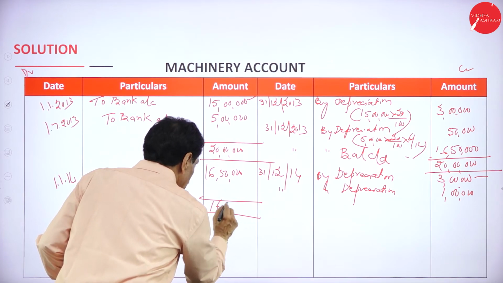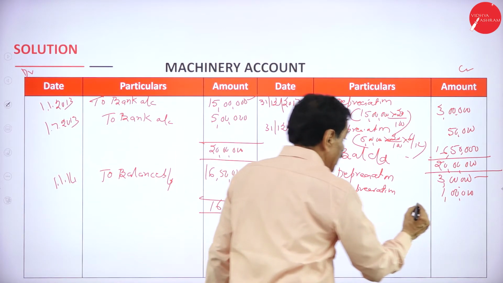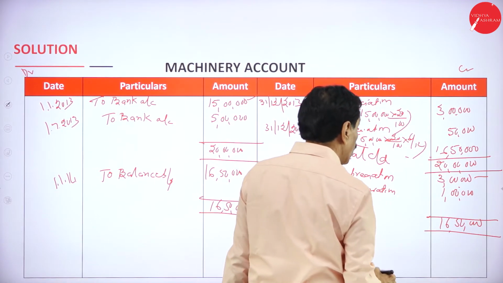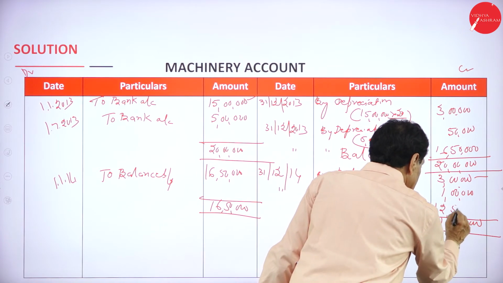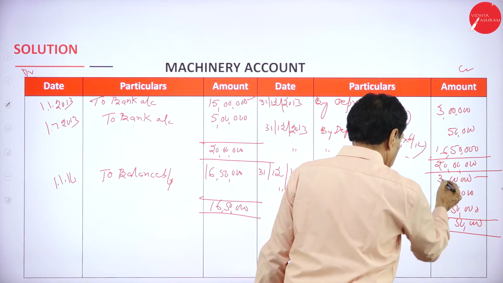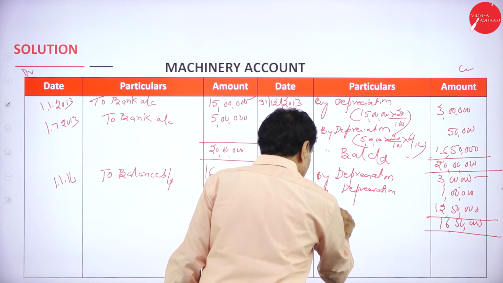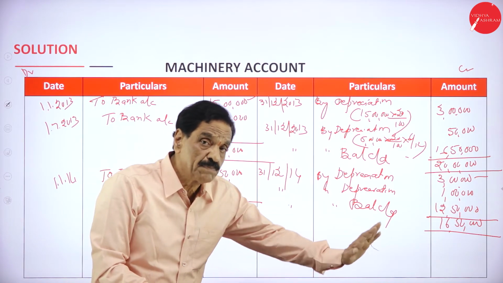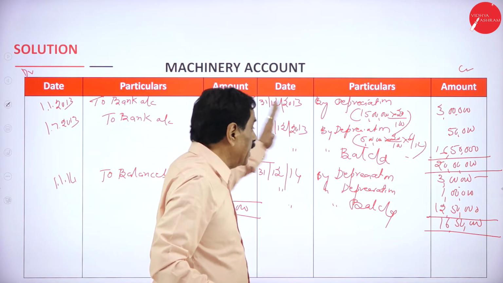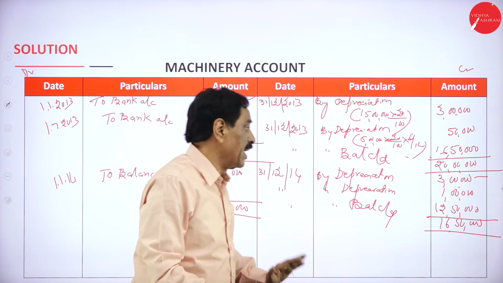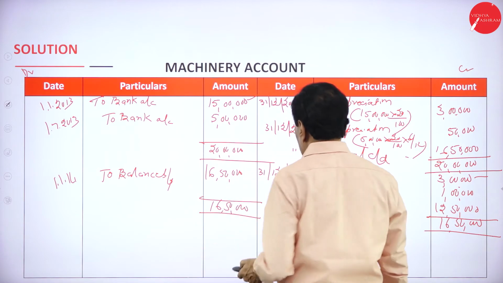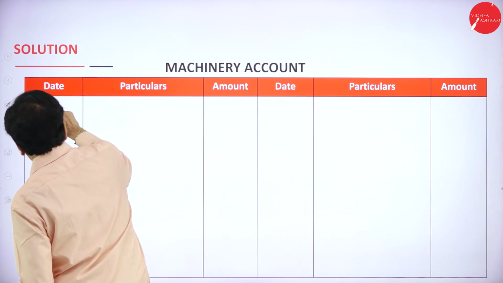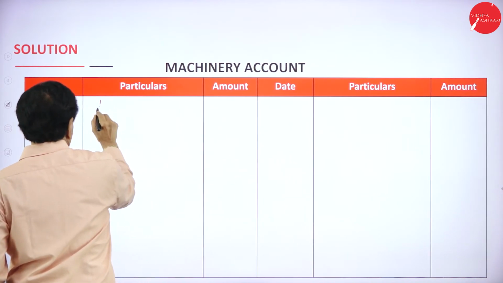16,50,000. So 4 lakh gone means 12,50,000. Same date, balance carried down. Here in this year, no machinery is purchased, no machinery is sold. Original 15 lakh, it is 3 lakh. For 5 lakh, it is 1 lakh. How much left over? 12,50,000 on 31st December 2014. On 1/1/2015, to balance brought down.